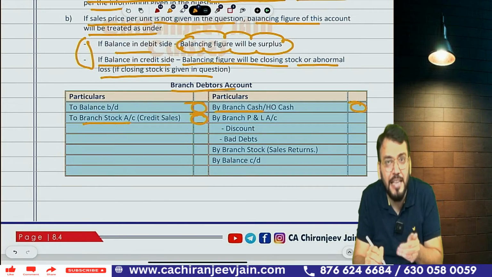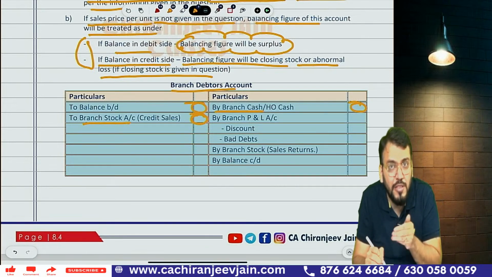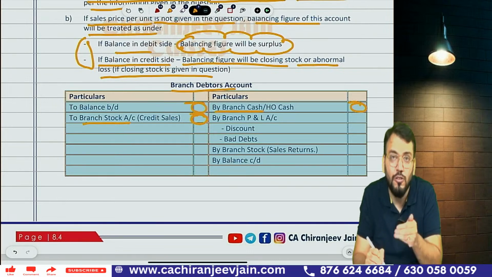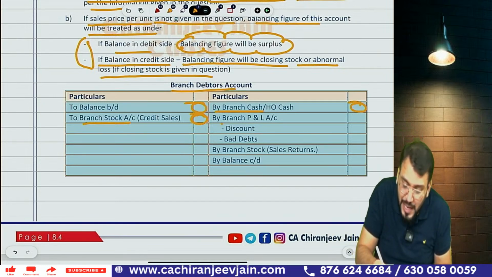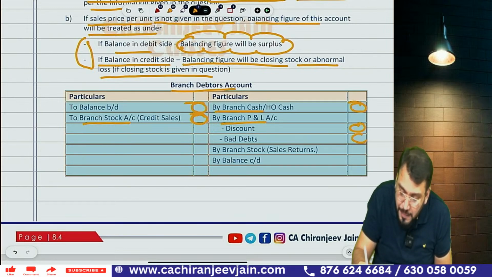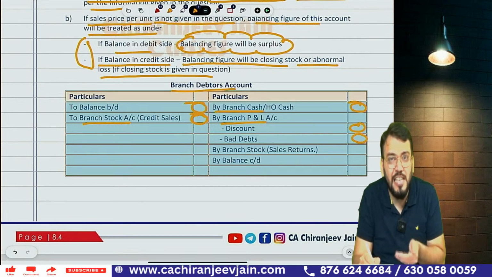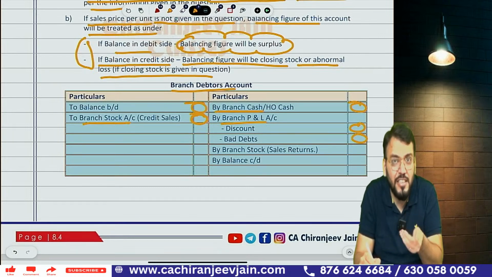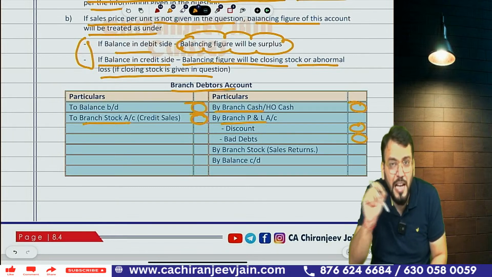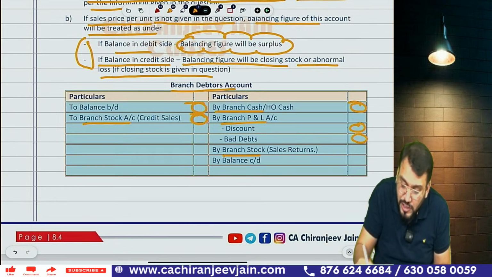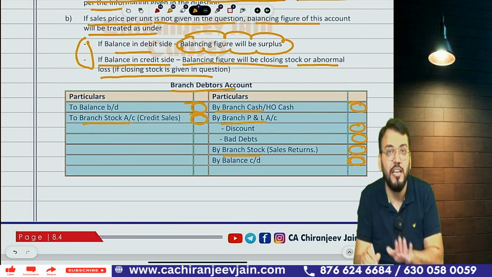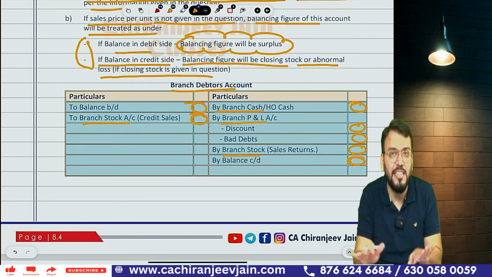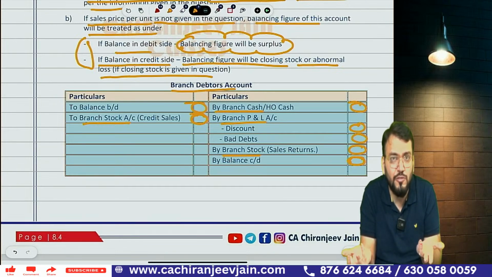Understood? And if there is some bad debt, what journal entry will we do? Bad debt account debit debtor. If there is some discount allowed, discount allowed debit to debtor. All the bad debt and discount allowed will be directly transferred to the branch P&L account. So we write on the branch P&L account discount, bad debt, etc. If there is some sales return, what will the journal entry be? Branch stock will increase. Branch stock to branch debtor. So by branch stock this will be at sale price, and then we can easily calculate the closing balance. This debtor account is very easy. I hope you have understood that there is nothing to explain in the debtor account.